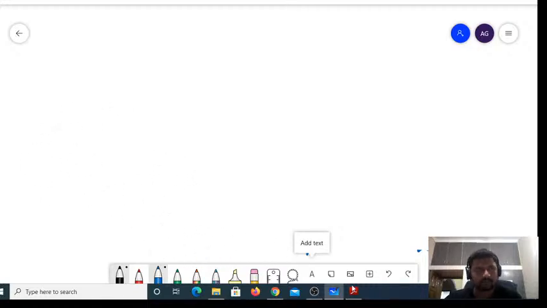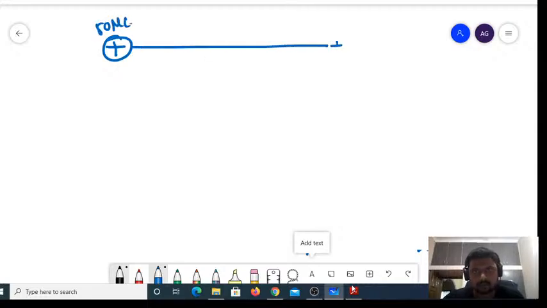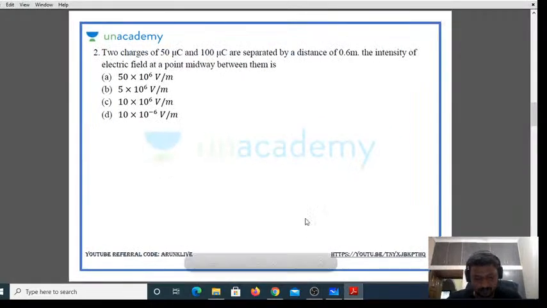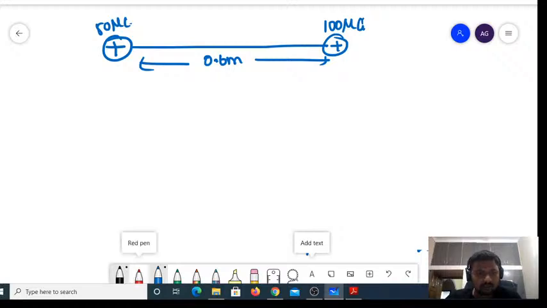Now, let me consider two charges, 50 microcoulombs and 100 microcoulombs. They have been separated a distance of 0.6 meters apart. Let me cross verify the data which I have written. Yes, 50 microcoulombs and 100 microcoulombs, and the distance is 0.6 meters, right? Now, I am supposed to find the value of the electric field exactly at the midway.